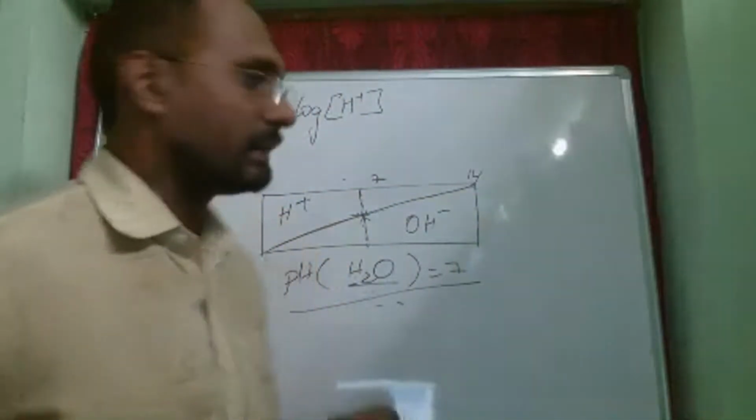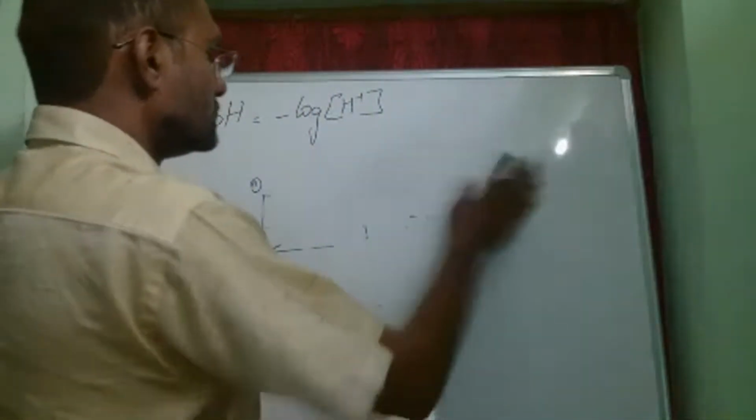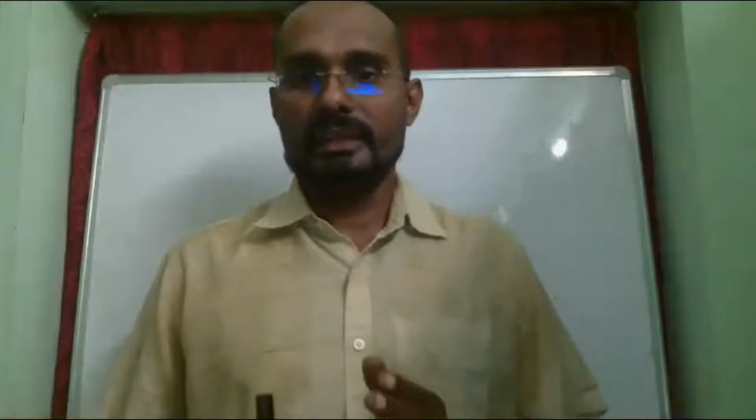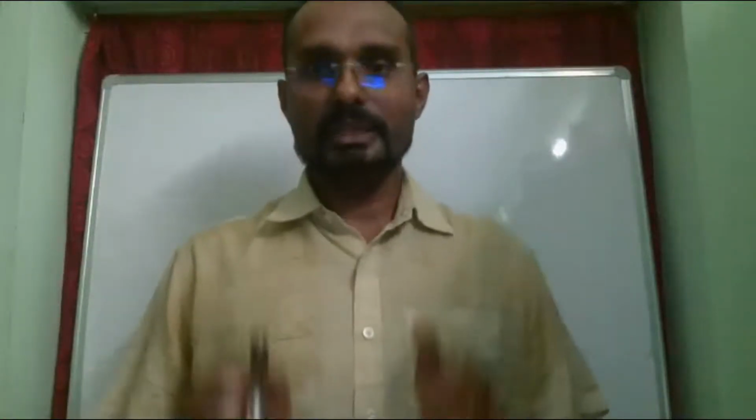Now, coming to salts. We know that salts are formed because of a chemical reaction, the reaction between an acid and a base, that is the neutralization reaction. So salts are neutral, that is the conclusion we jump to. But remember, if the reaction is between a strong acid and a strong base, yes, we get a salt which is neutral.